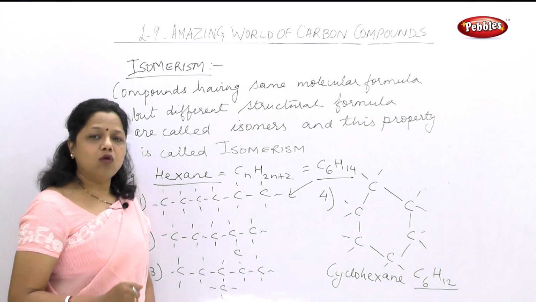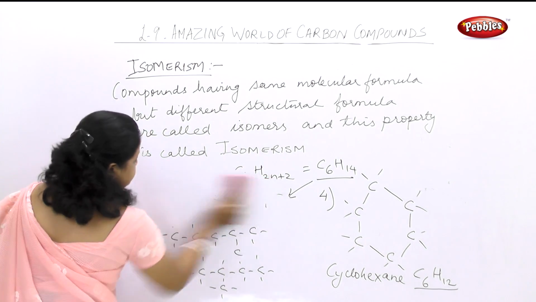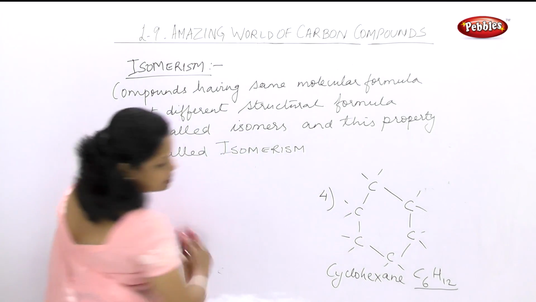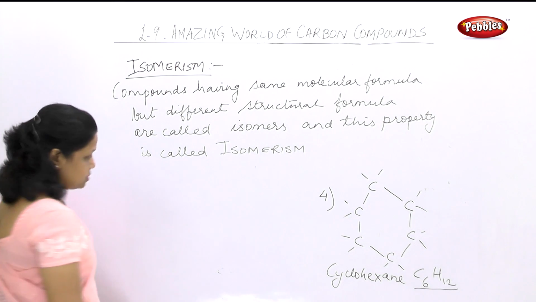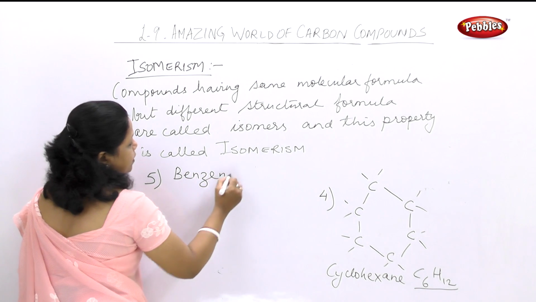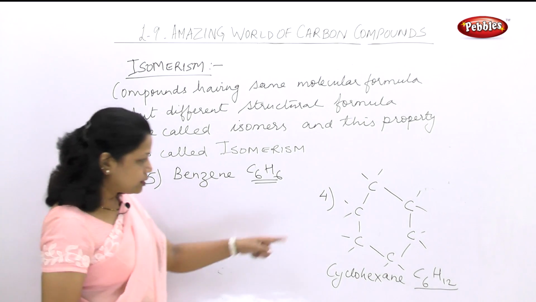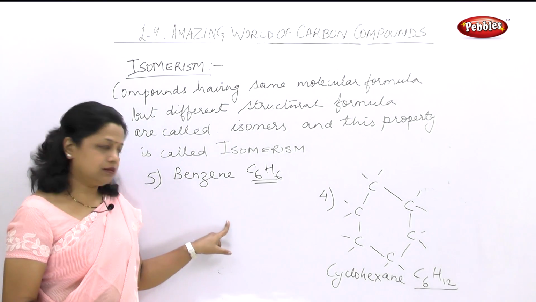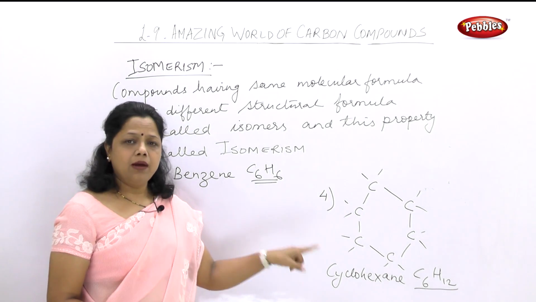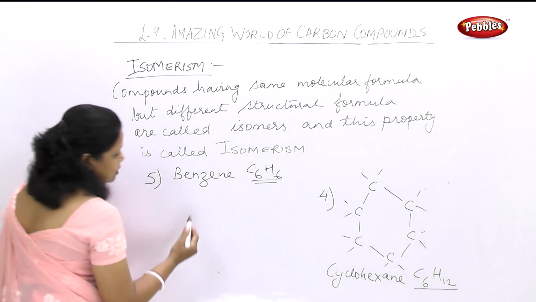In the case of hexane, one more structure is possible which is called benzene. Let's see how it is. The benzene is also a type of cyclic structure. Benzene, this is a common name, C6H6. Formula is C6H6. Now what is the difference from here to benzene? Now benzene is also cyclic. 6 carbon atoms are arranged in a cyclic form, but only here the bonds are different. There are double bonds also present. Now how? I'll show you how.